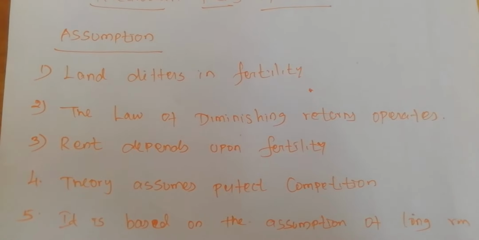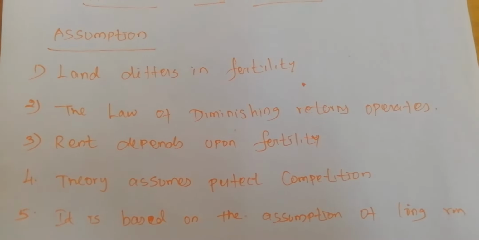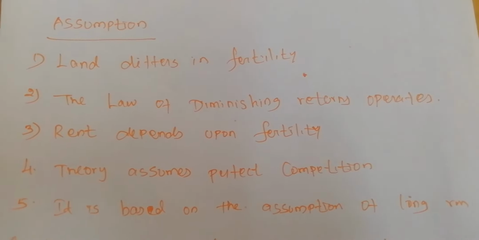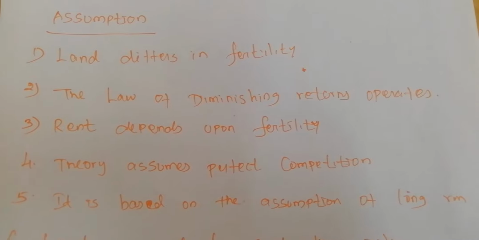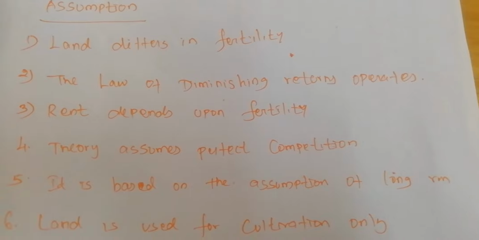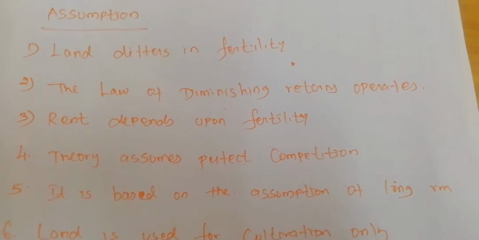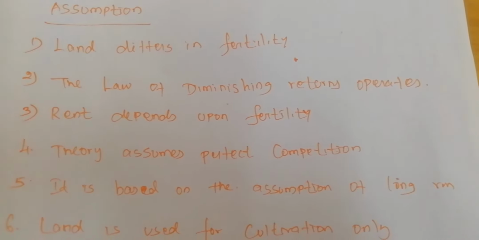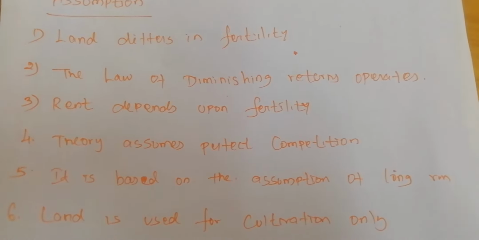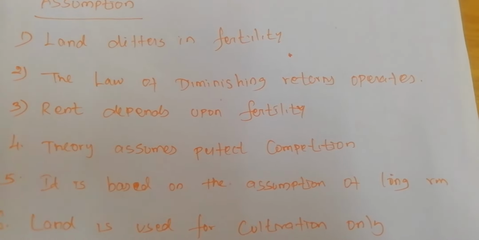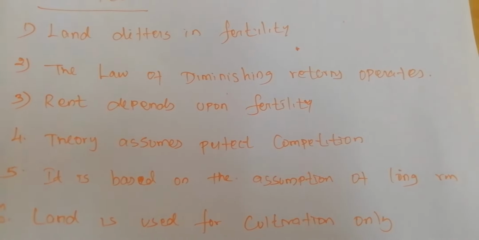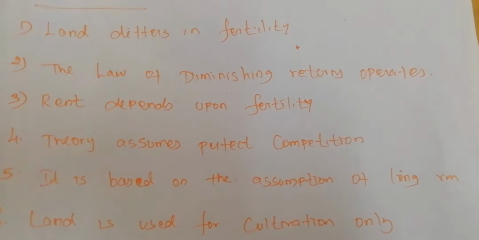We have to take some assumptions to prove this theory. First, land differs in fertility. Next, the law of diminishing returns operates, because when we use the land continuously, the productivity of the land will diminish. Next, rent depends upon fertility, so the most fertile land will get more rent.